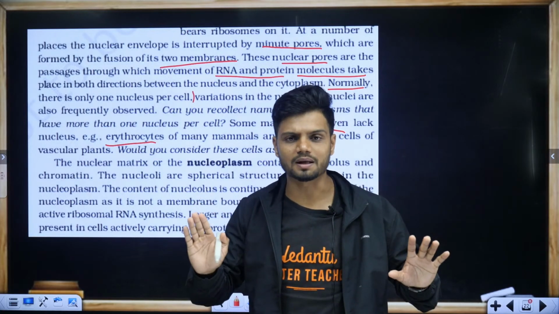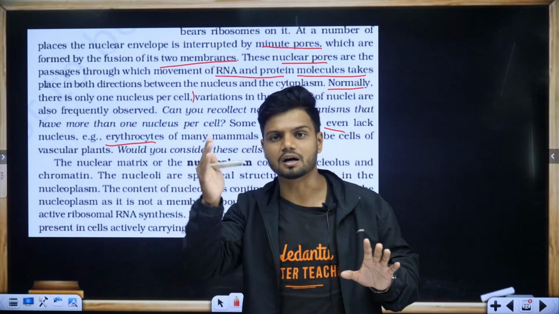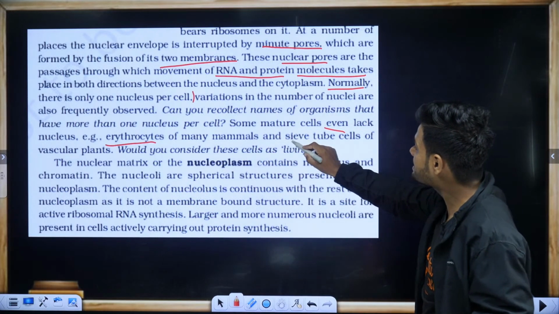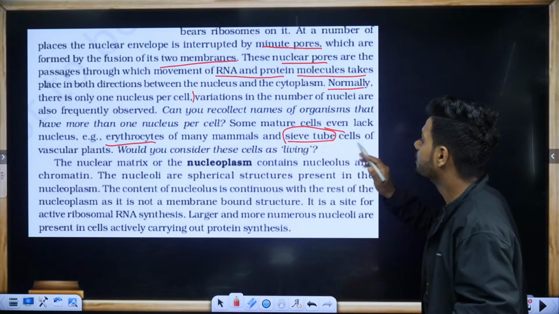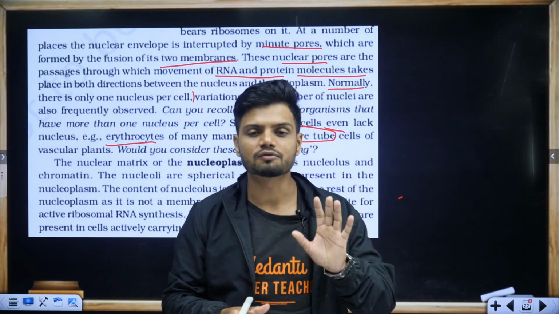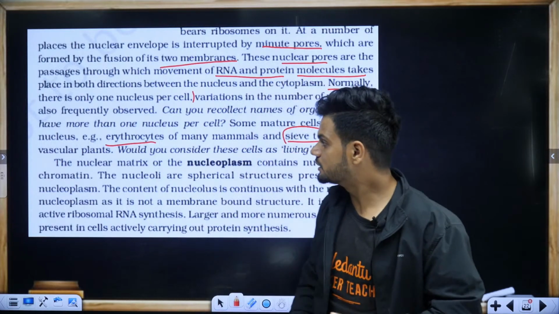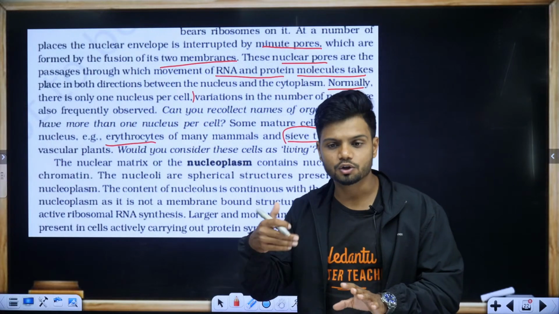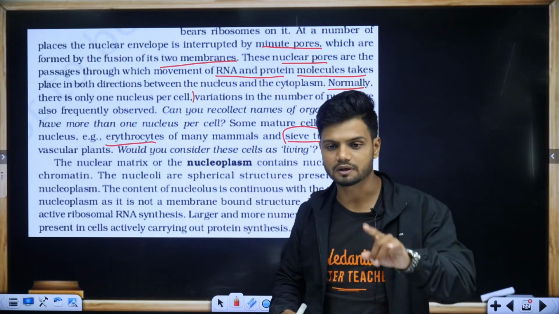It is just the cytoplasm and the outer layer. That's it. RBCs of many mammals and sieve tube cells, which are completely hollow, do not have any nucleus. The main function is conduction. Now tell me, the sieve tube, do you find it in xylem or phloem? Quickly go in the chat.